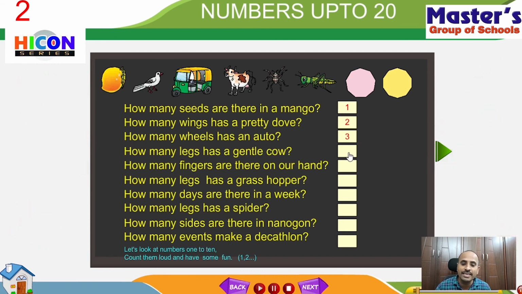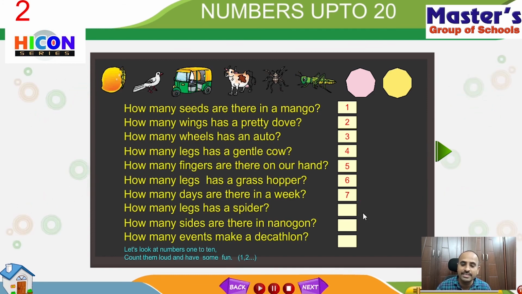How many legs has a gentle cow? A cow has 4 legs. So the answer is 4. How many fingers are there in our hand? There are 5 fingers in our hand. How many legs has a grasshopper? It has a total of 6 legs, 4 small legs and 2 big legs. How many days are there in a week? There are 7 days in a week. So the answer is 7.